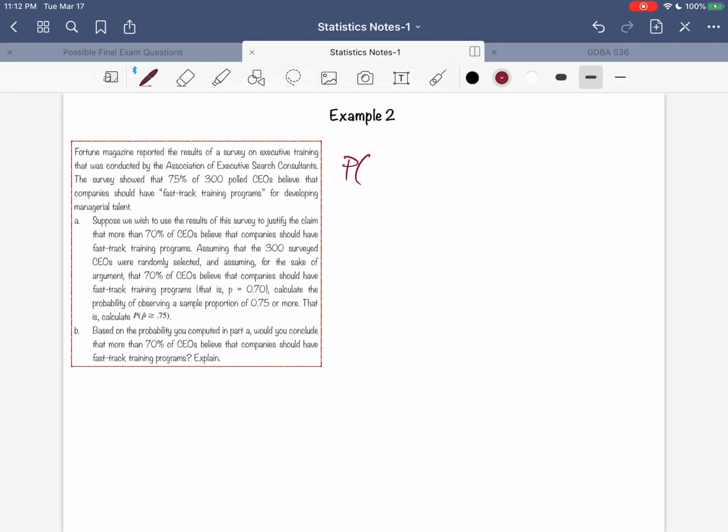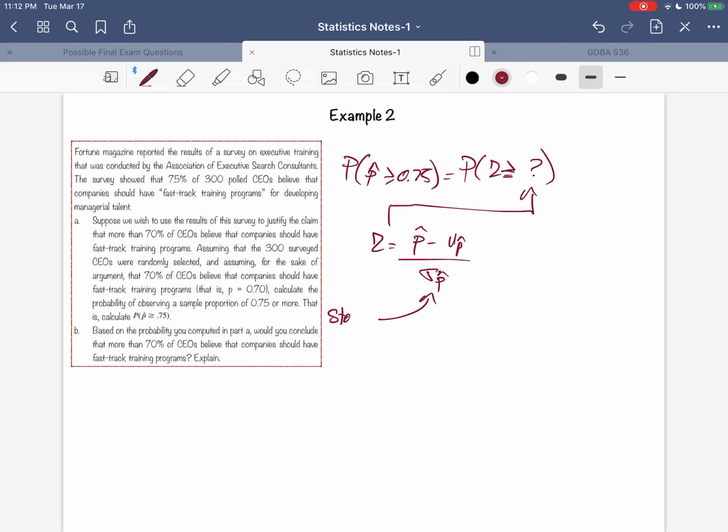We're looking for the probability that P bar is greater than or equal to 0.75, and that will be equal to the probability of Z greater than or equal to some number. And so that some number, we're going to do that right now. So Z is going to be equal to P bar minus P over the standard error. Okay, so we recognize that this is the standard error, and the standard error is essentially nothing more than P times 1 minus P divided by N, and take the square root of that.